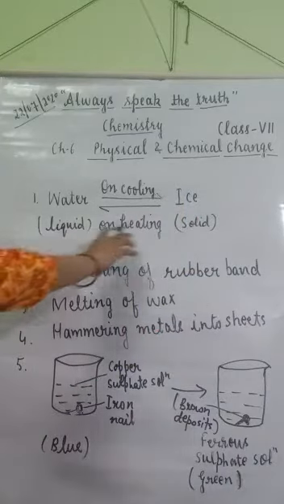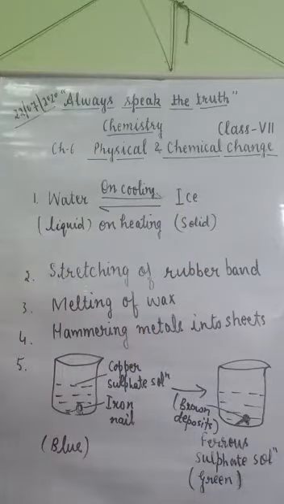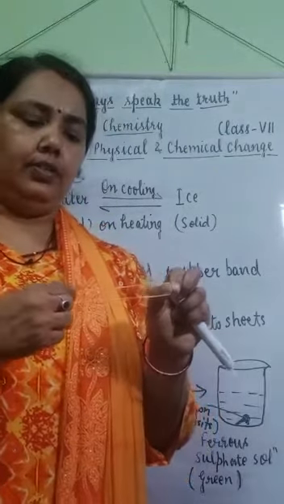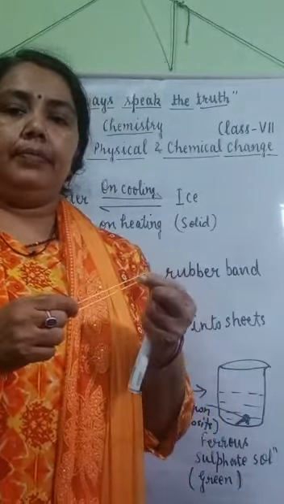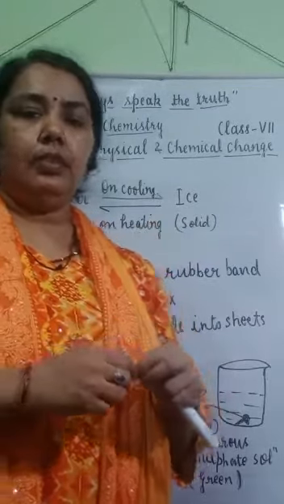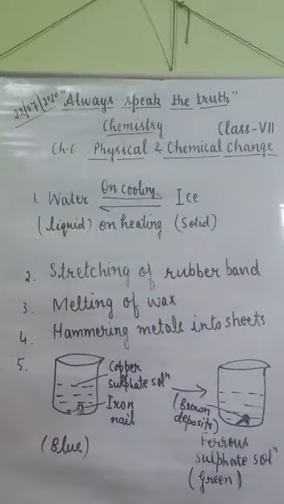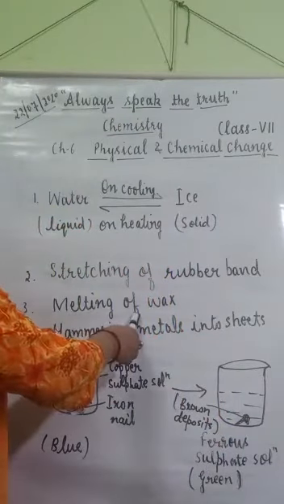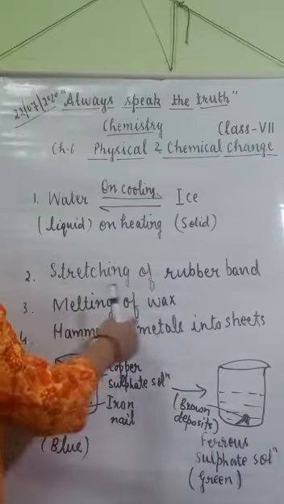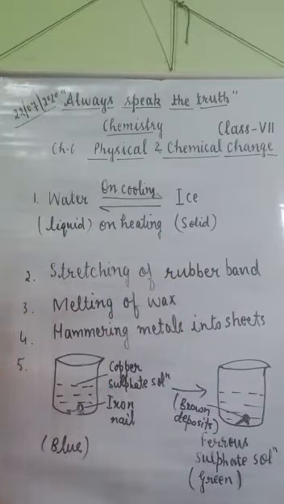So there are changes in state. Stretching of a rubber band. I have taken this rubber band and when I stretch it, its shape and size change. Melting of wax. It also converts from solid state to liquid state.